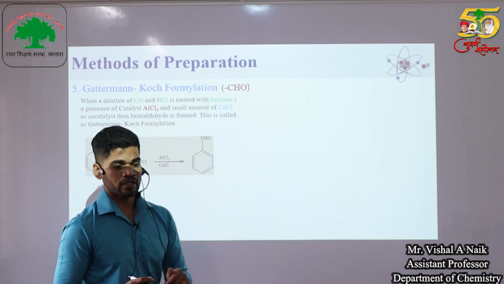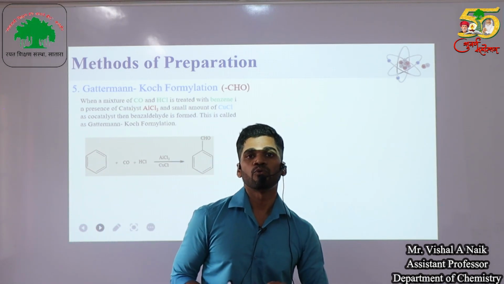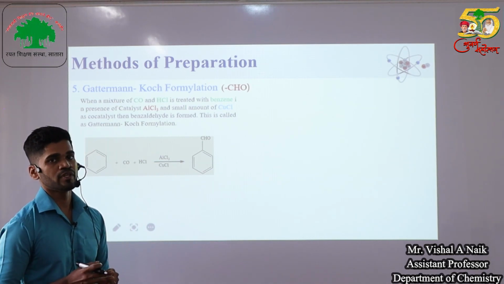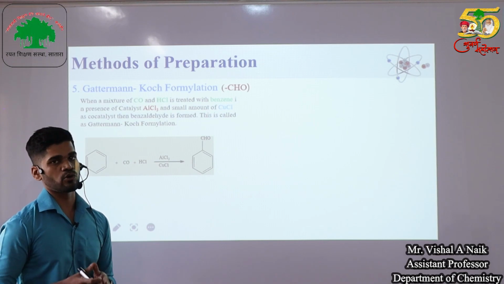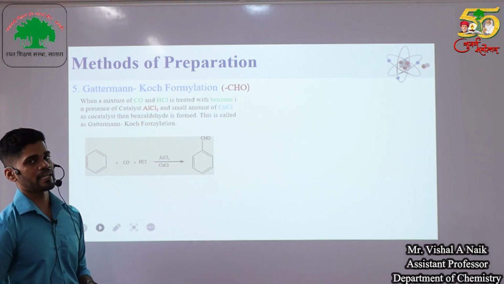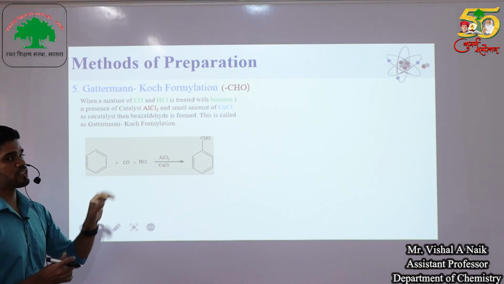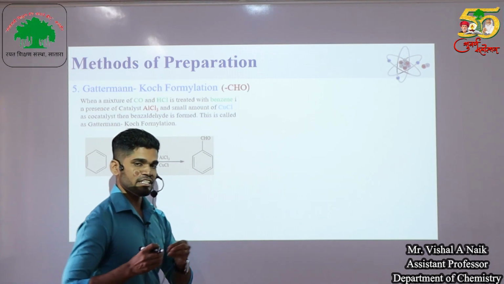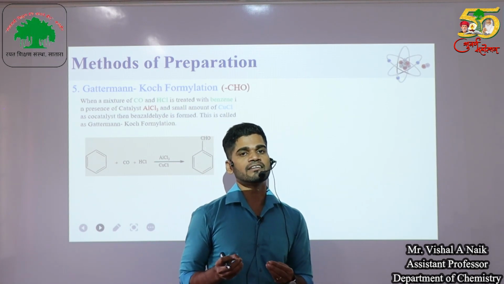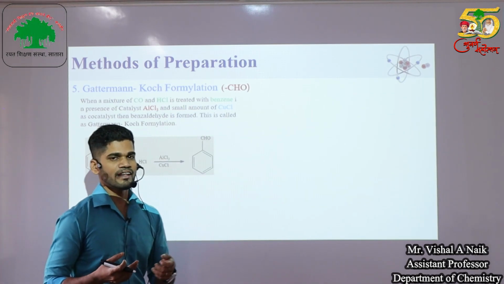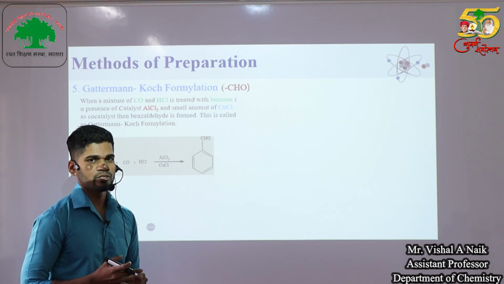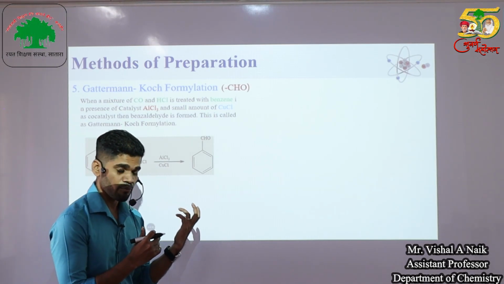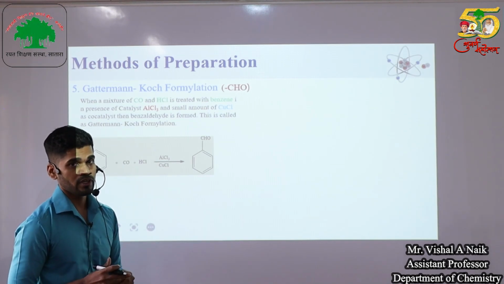Then the next preparation is the Gattermann-Koch formylation reaction. So what is the Gattermann-Koch formylation reaction? When a benzene ring reacts with carbon monoxide and hydrochloric acid in the presence of aluminum trichloride, we get benzaldehyde as a product. This overall reaction is called the Gattermann-Koch formylation reaction, because it was discovered by two scientists, Gattermann and Koch. That's why this is a name reaction. This particular reaction is used to convert benzene into an aldehyde.